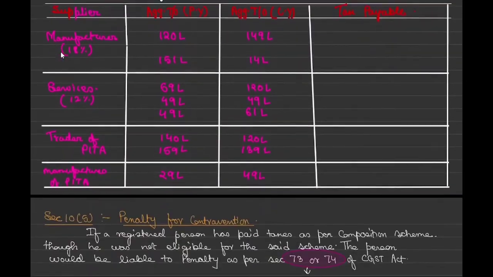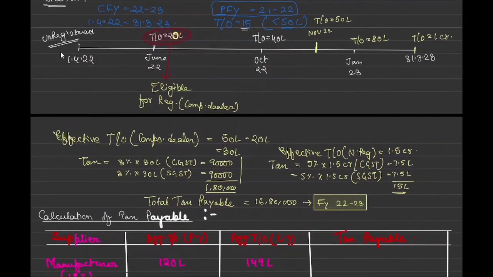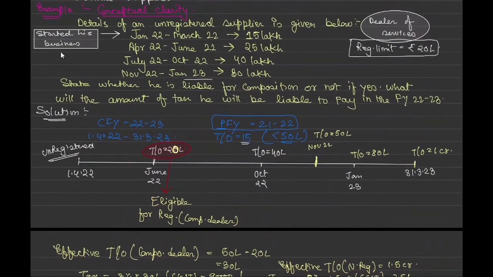Yes, he is eligible. First of all, yes, he has to get registered under GST, and he can opt for composition scheme because he's just getting registered. So his turnover is not above 50 lakhs, but in November 2022 he crosses his composition scheme limit. So from 1st December till 31st March 2023 he is liable to pay tax on normal basis.